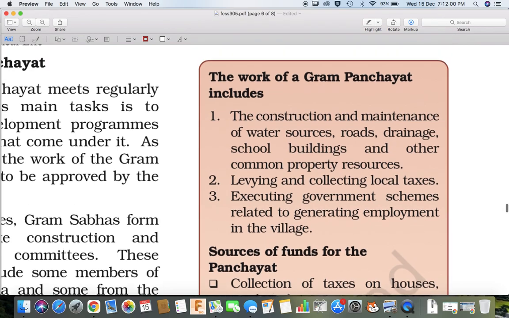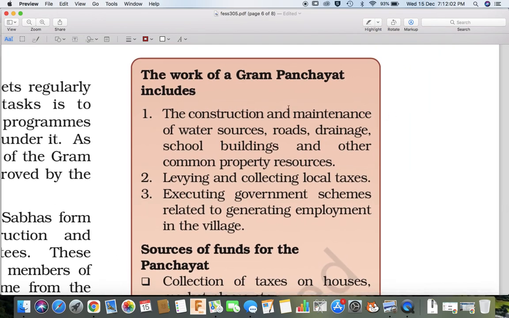The work of a Gram Panchayat includes the construction and maintenance of water sources, roads, drainage, school buildings, and other common property resources, levying and collecting local taxes, and executing government schemes related to generating employment in the village.